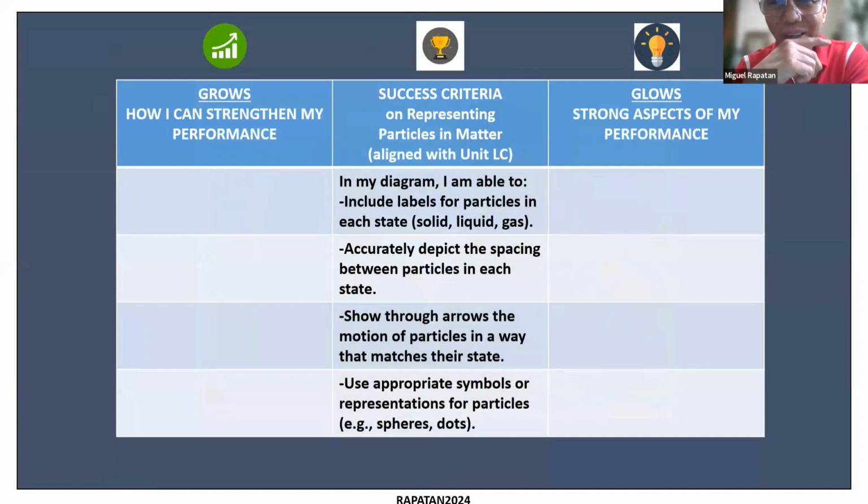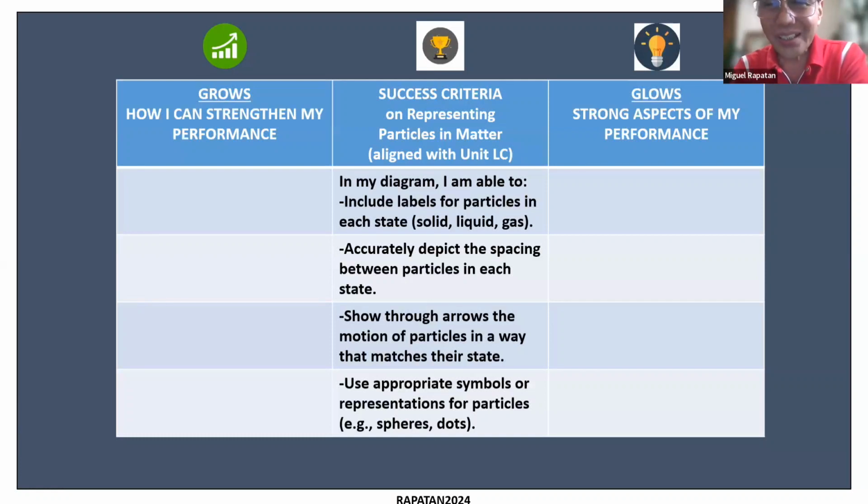Here is one way of using success criteria for certain competencies. Let's say these are the power competencies, and they are placed here in this table at the center. On the left, you have growth, how I can strengthen my performance. On the right, glows, strong aspects of my performance. So students can be given a table like this, and then they can self-assess. Are they growing with a certain success criteria, or are they glowing?